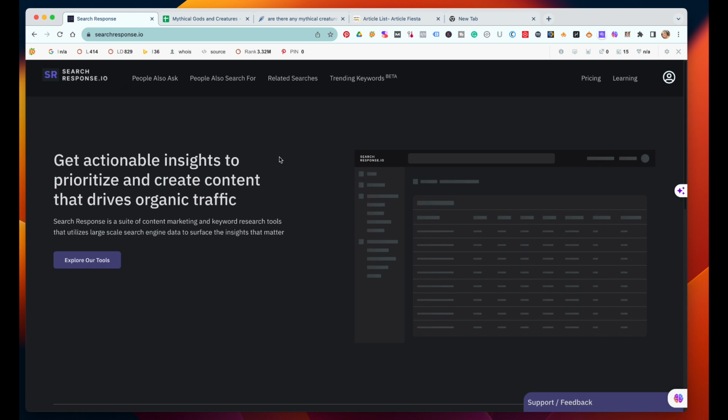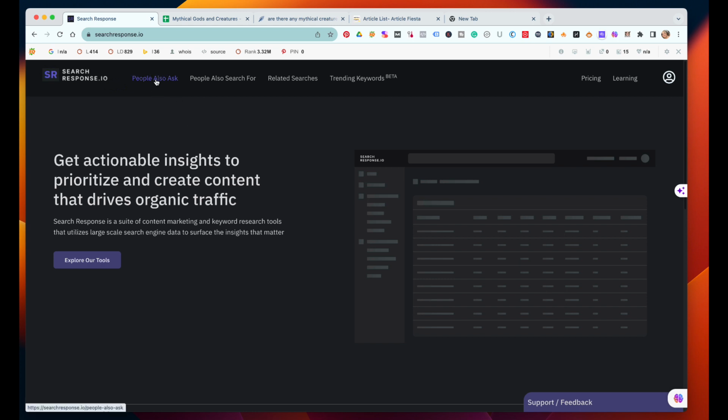Now, in Google, Keyword Planner is great for root keywords, for shopping keywords, especially when you're selling wallets or jeans and things like that. It's a great place to get your keywords. You can also get the People Also Ask there, but you need a special code for that, which I'll show you in a different video. But this site is free right now. You set up a free account and you go into this site. So you go to searchresponse.io and you have some searches you can do up here.